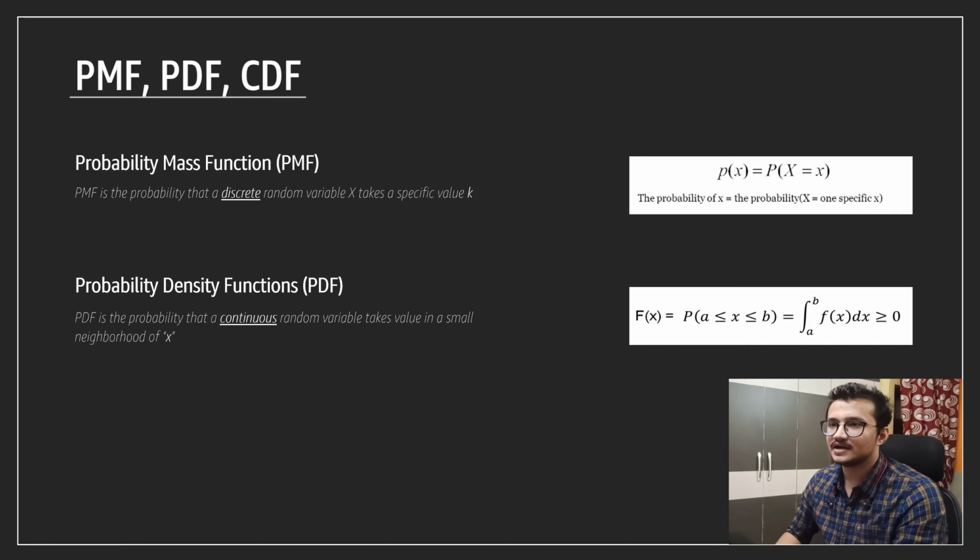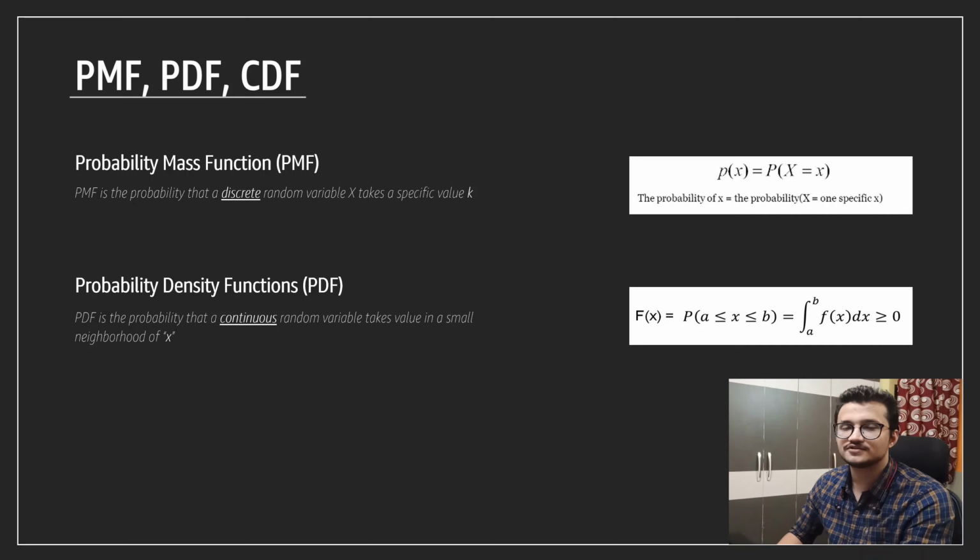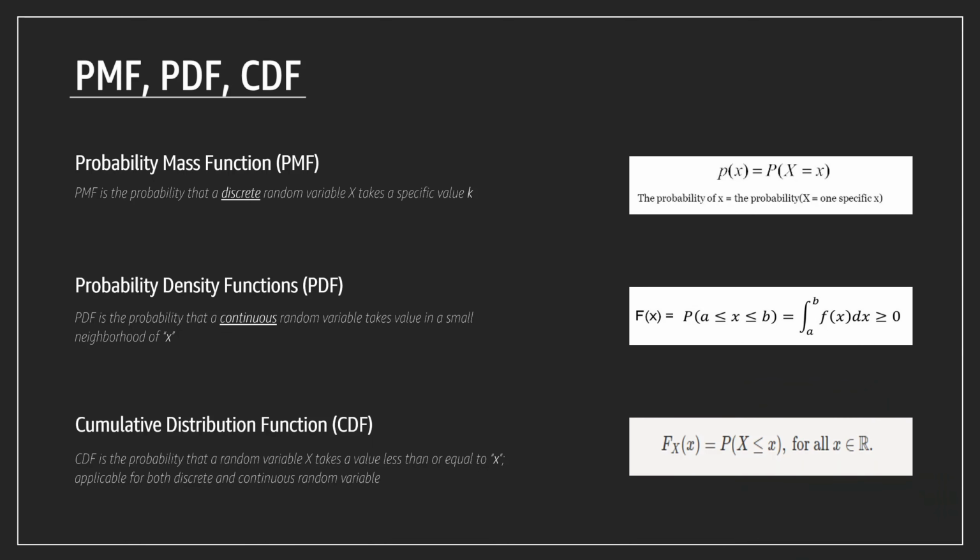Okay, so we have covered the distribution functions for discrete random variables and continuous random variables. We have another function called the cumulative distribution function. This one is applicable for both discrete and continuous random variables, right? The CDF is the probability that a random variable, which could be discrete or continuous, takes a value less than or equal to x. It's applicable in both cases, in both distributions.